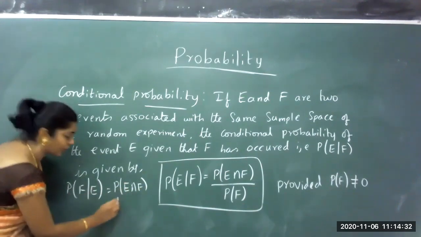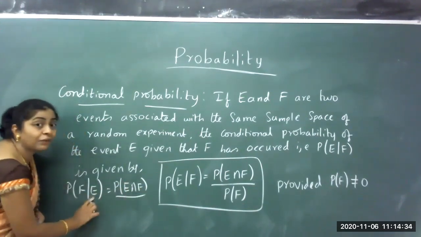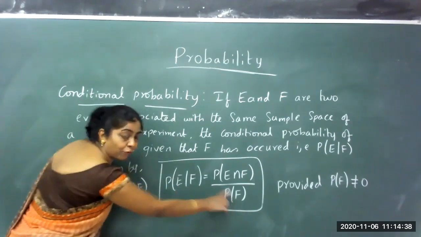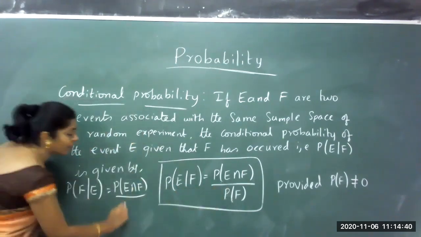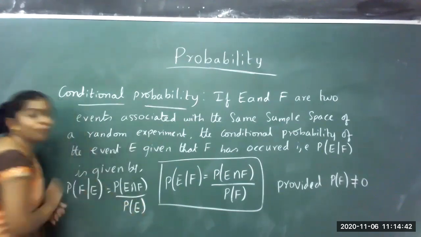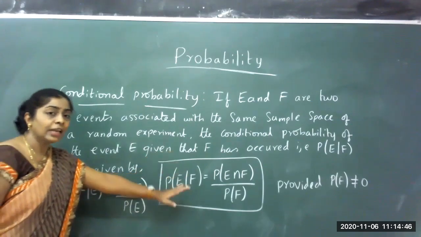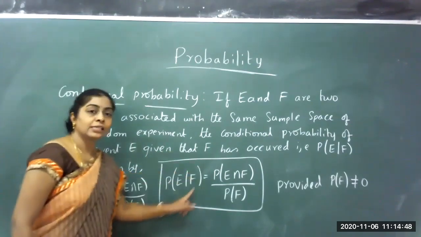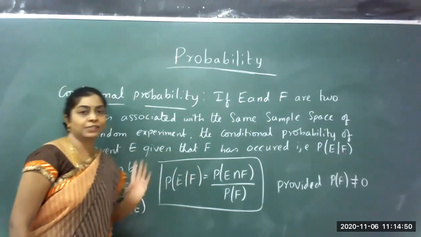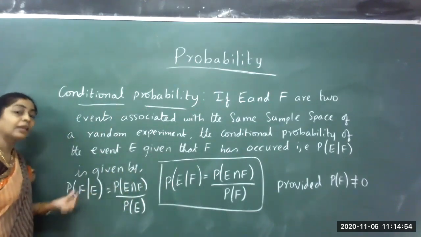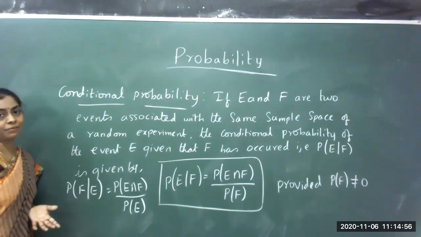We take the intersection divided by the event which has occurred. Here event F has occurred, so you divide by the probability of F. Here event E has occurred, so it is the probability of E. The same thing can be interchanged: either event E given that F has occurred, or event F given that E has occurred.